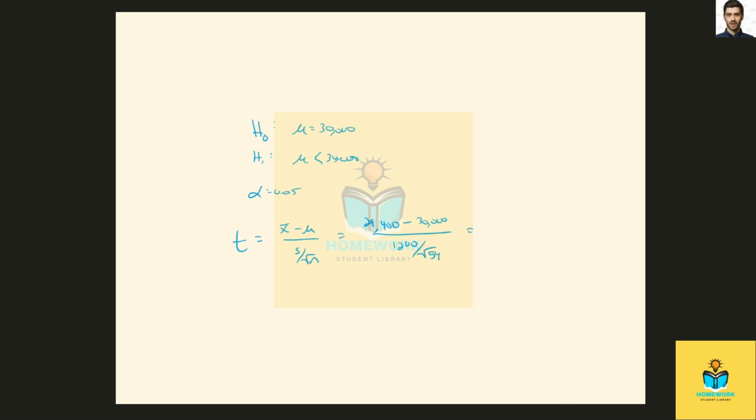Okay, so 29,400 minus 30,000 over 1,200 over the square root of 54 is negative 3.67.